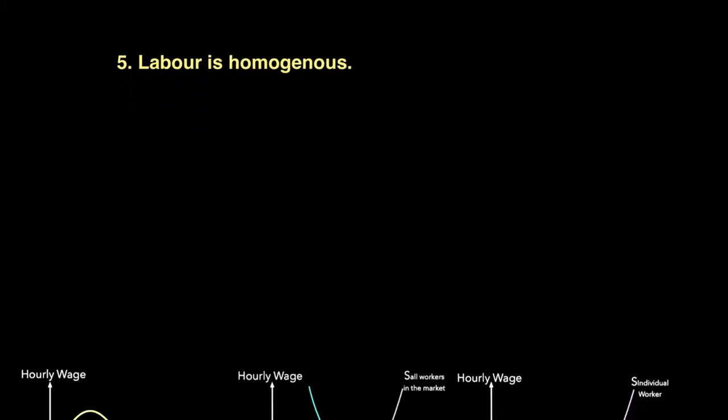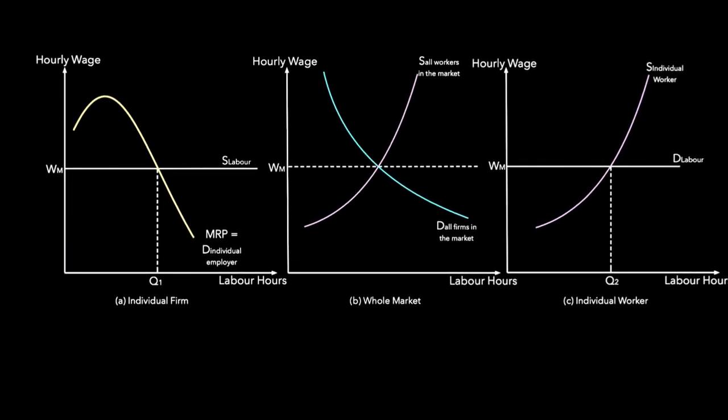We will be looking at three diagrams when it comes to the labor market. One of the whole industry, the second of the individual worker, and the last for the individual firm. So worker, firm, and whole market. In a market, the market forces of demand and supply will determine the wage rate. When the demand and supply meet, we have a wage rate of WM. This wage rate will be given to both the employer and the employee. As both of them are wage takers, they're too small to determine their own wage rate. They will take this as the market wage rate.